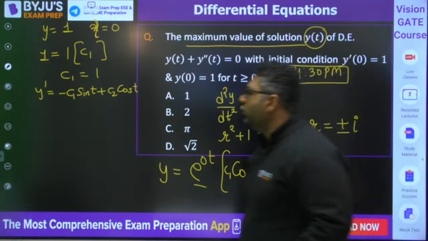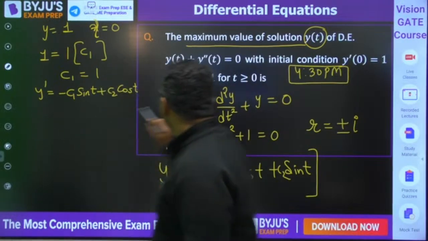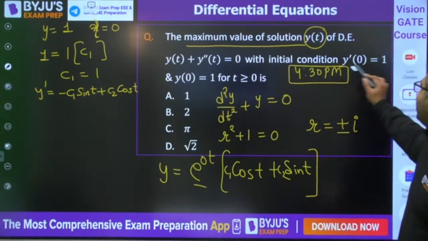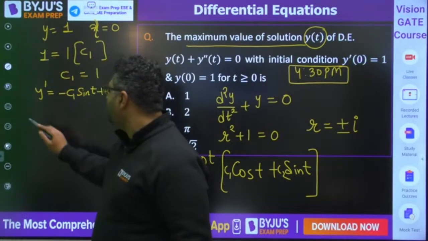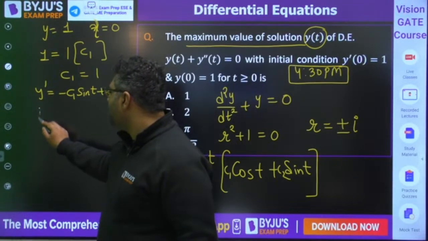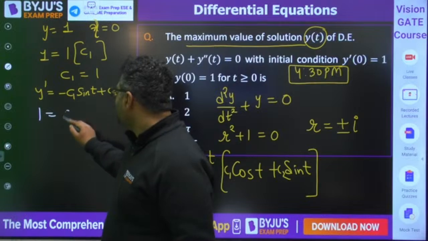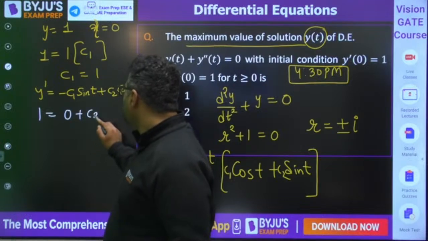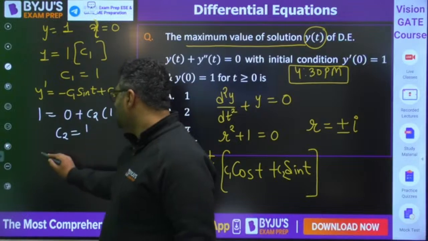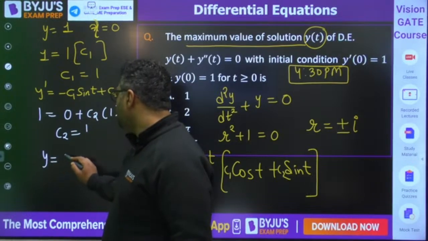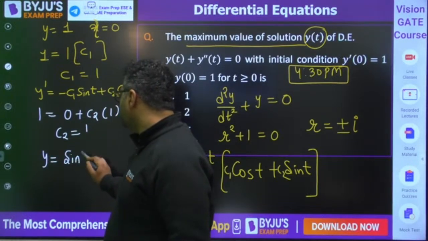Sin 0 is 0, plus c2 cos 0 is 1. c2 will be coming out to be 1. So y is nothing but sin t plus cos t.